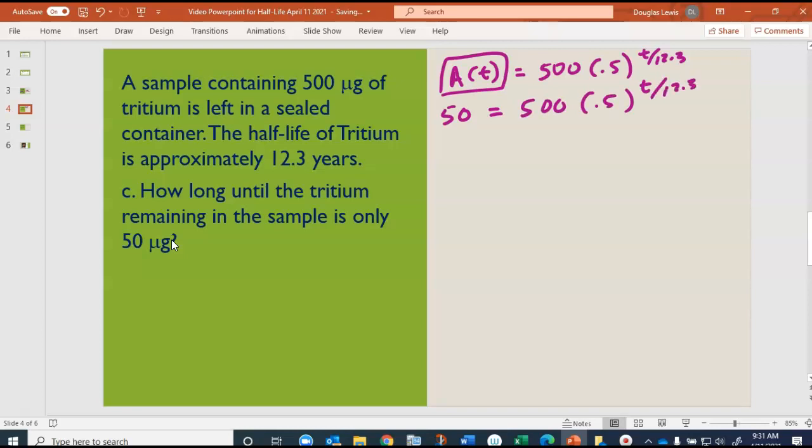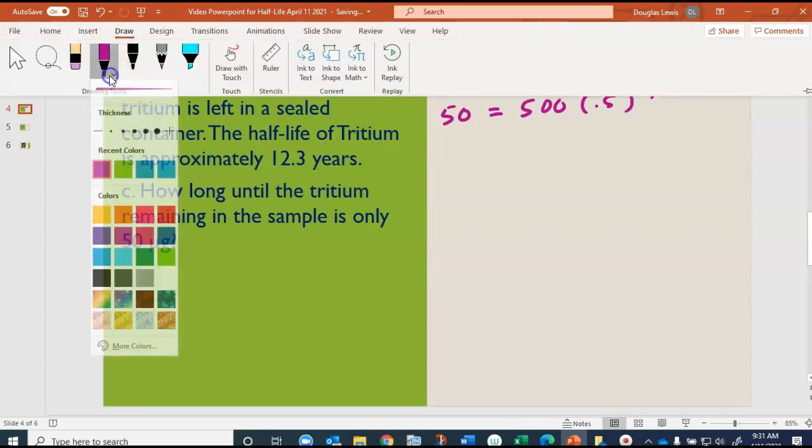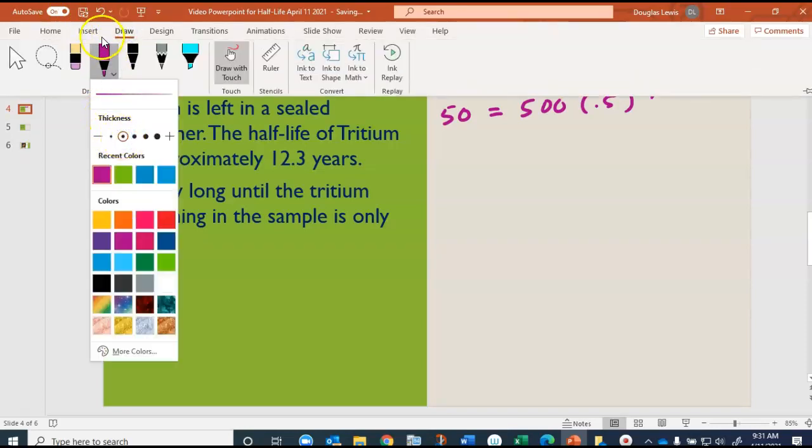So in this case now, we're going to use the... make that tip a little smaller.